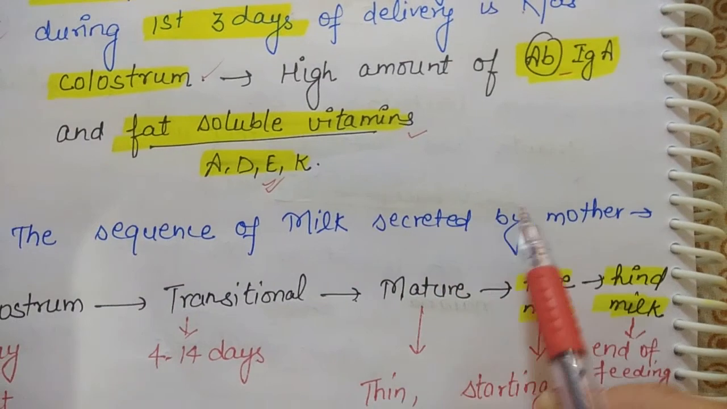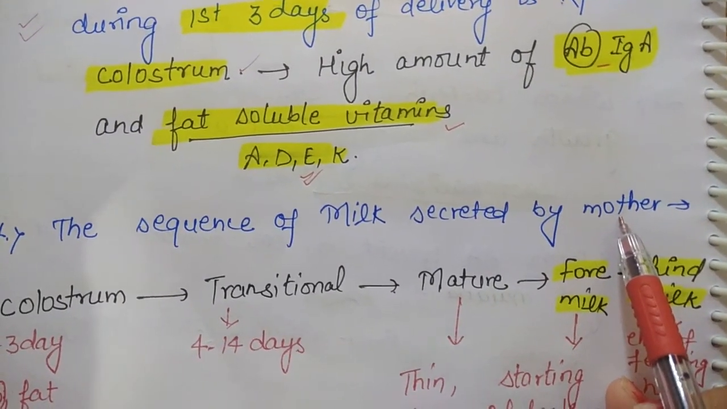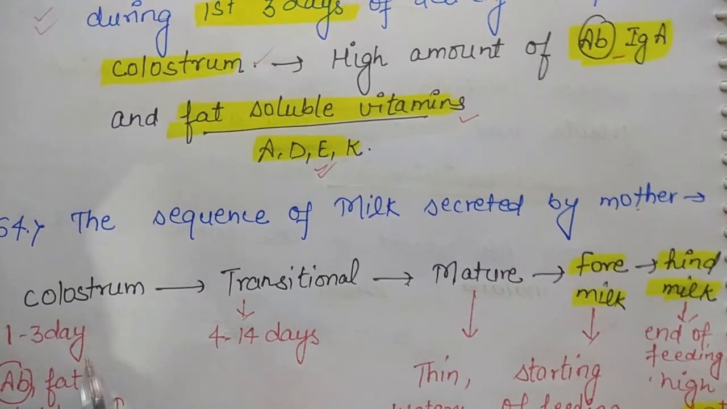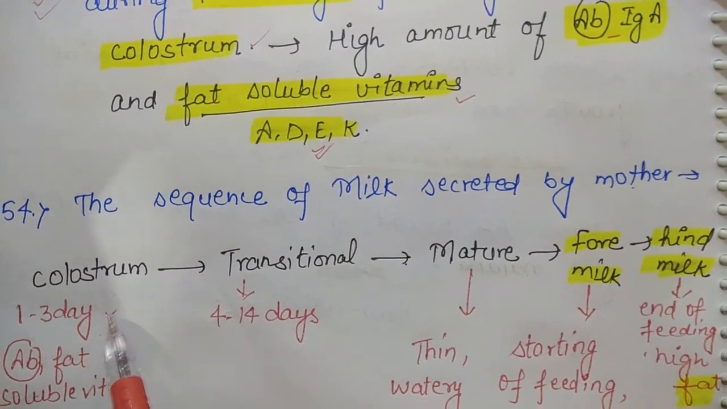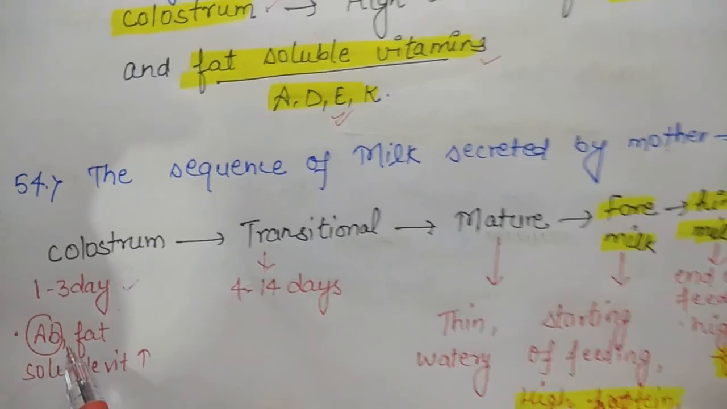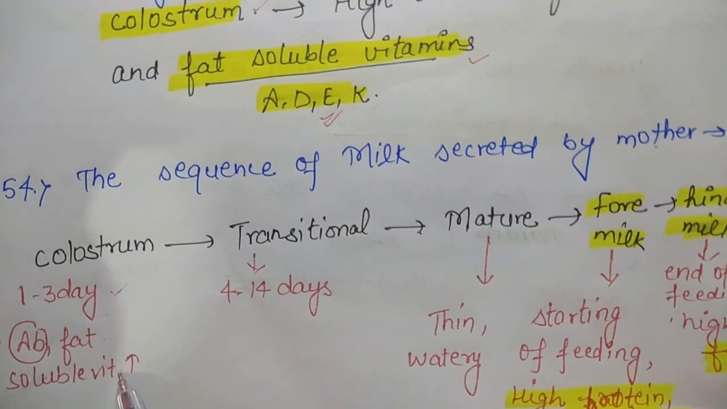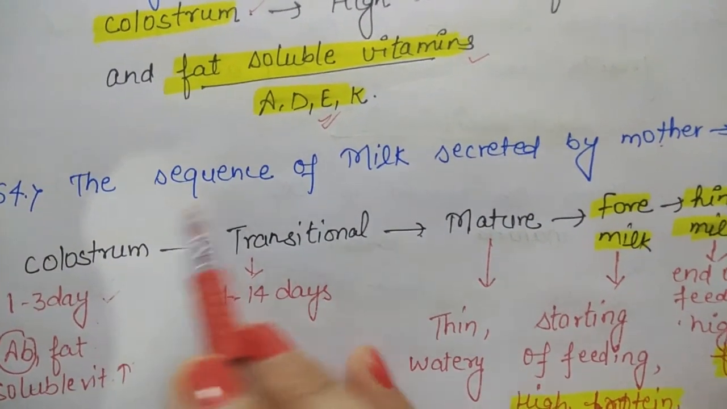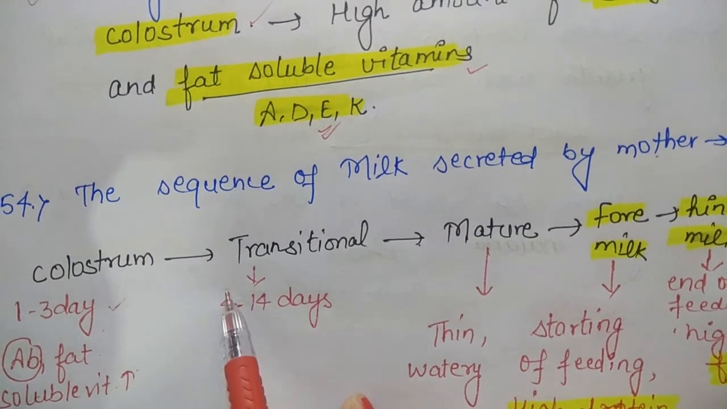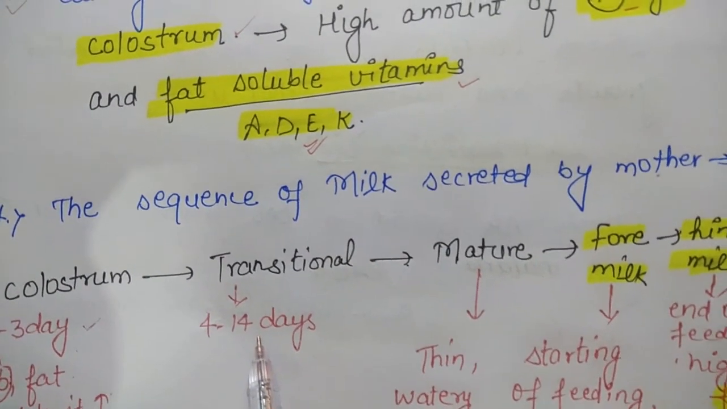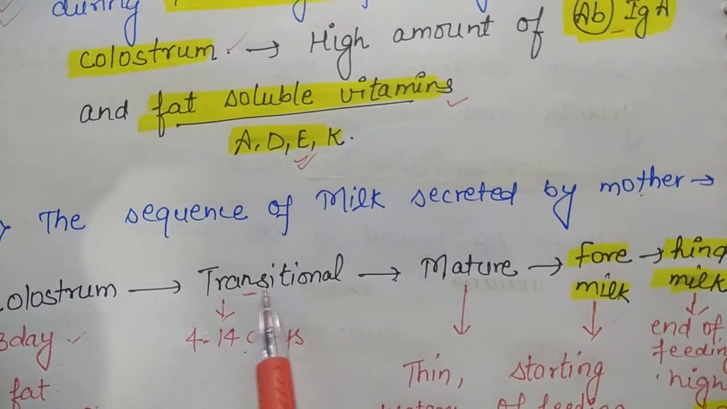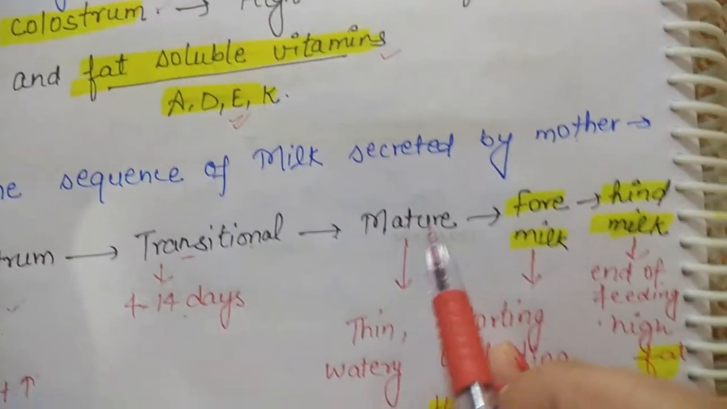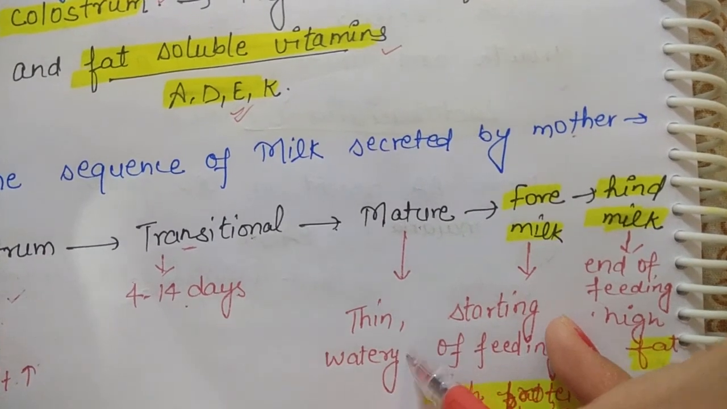Next question. The sequence of the milk secreted by the mother: in the first 3 days the mother secretes colostrum, which has a high amount of antibodies, fat and fat soluble vitamins. From the 4th day till the 14th day, the consistency of the milk changes, so we call it transitional milk. After that comes mature milk, which is thin and watery.